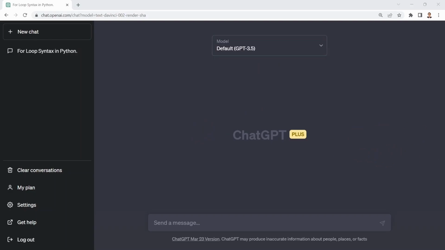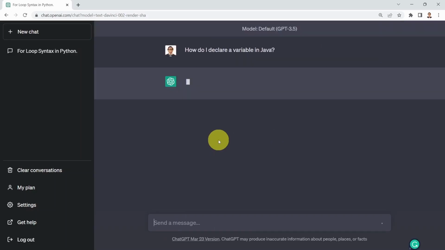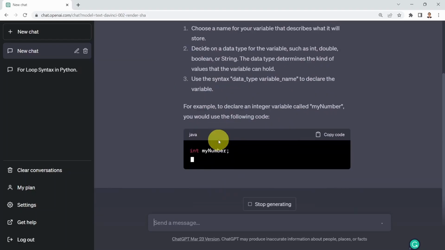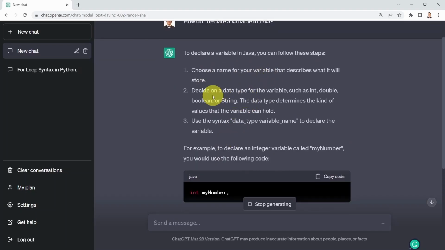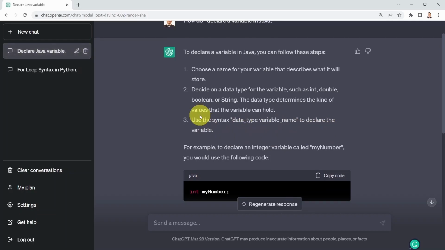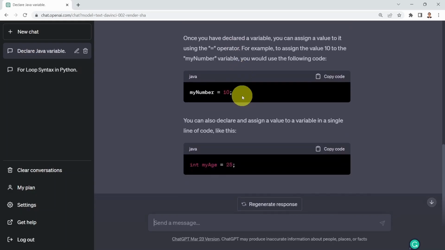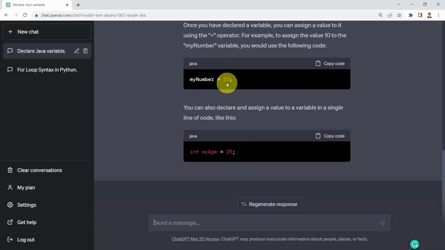Okay, what if I would like maybe to learn Java, and I would like to learn how to declare a variable in Java? If you press enter, here we go. To declare a variable in Java, follow the following steps. You need to choose a name, decide on a data type, and then use the syntax data type variable name to declare that variable. And here we go, it's showing you how to declare an integer, with all the details, assigning a value, for example, to your variable. And you can, of course, go ahead and copy that code if you like.